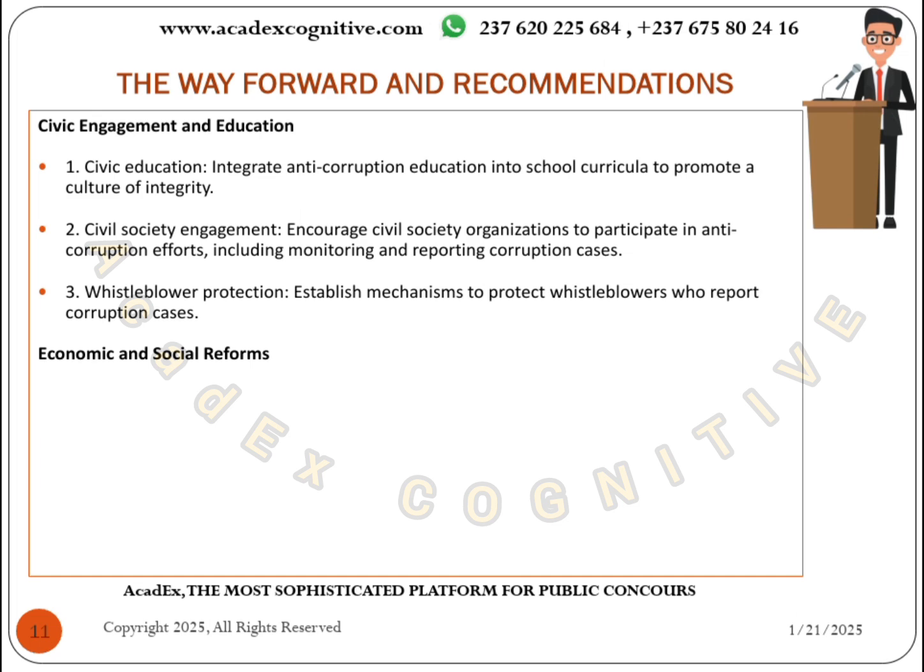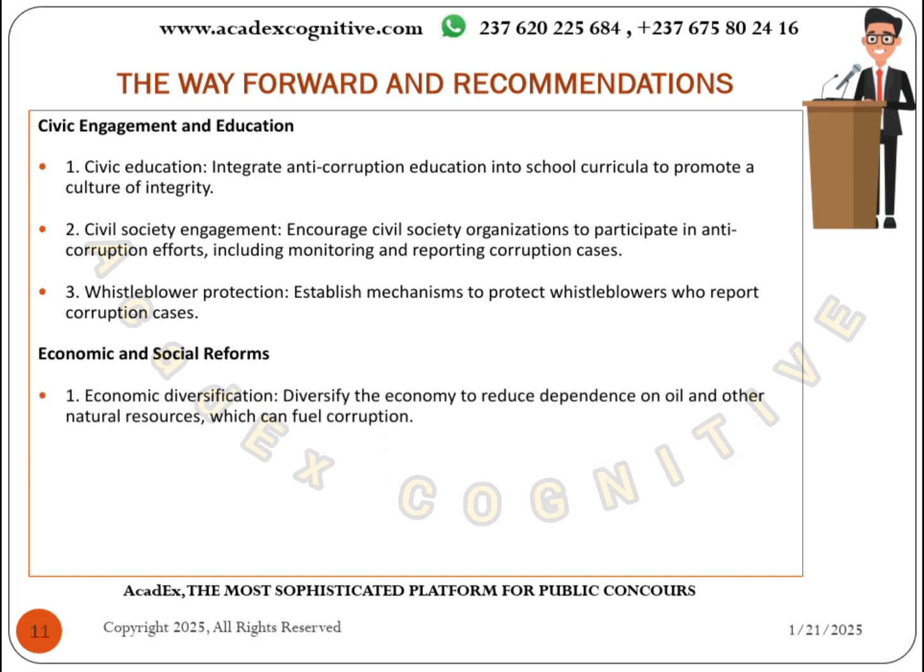Next we will talk about economic and social reforms. One is economic diversification, to reduce dependence on some economic resources like oil, fuel, and so on.